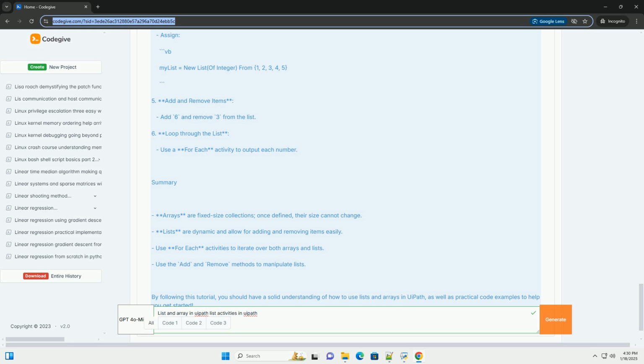4. Complete example. Here's a complete example that combines both arrays and lists. Steps. 1. Create a new sequence. 2. Create an array of strings. myArray of type string. Assign. 3. Loop through the array. Use a For Each activity to output each fruit.